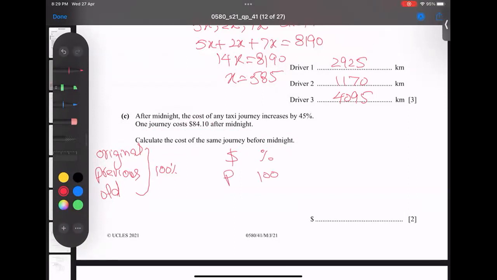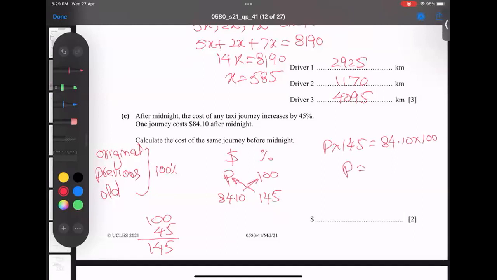This 45% increase means in 100, if I add 45, it becomes 145. So this money is after the increase. So 145 percent is equal to $84.10. Cross multiply: P times 145 equals 84.10 times 100.